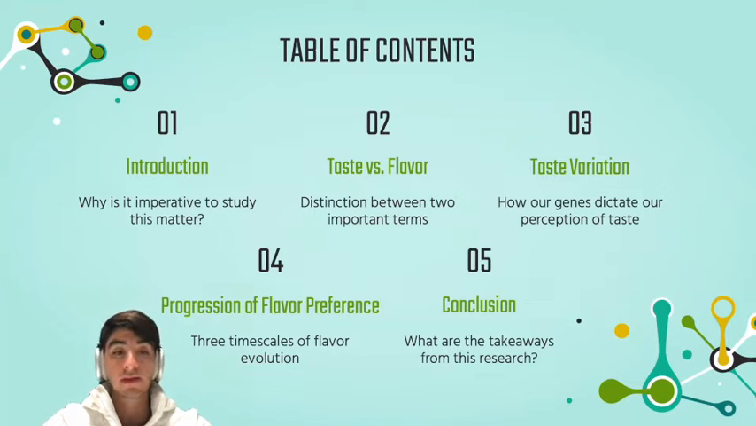this matter. Then we move on to a distinction I make between taste and flavor, which is a very important distinction for this topic. Thirdly, we talk about taste variation, and in particular, how this is mediated by our genetics. Then we have the progression of flavor preference, and I utilize 3 different timescales to explain this topic. And then lastly, we have the conclusion, in which I present some of the key takeaways from this research and from